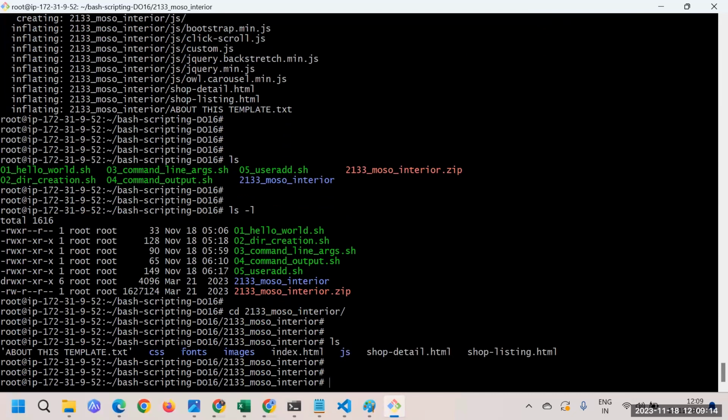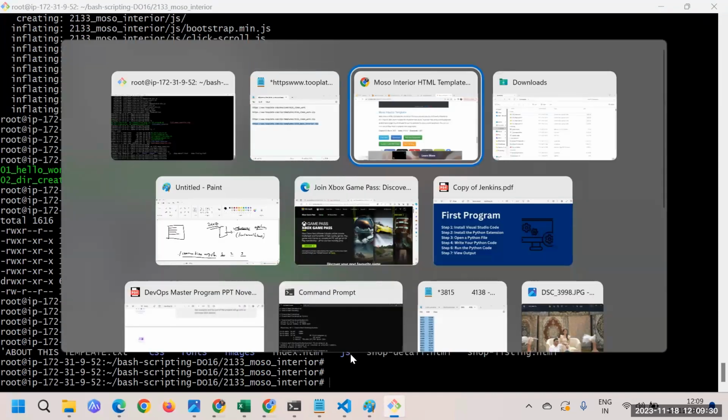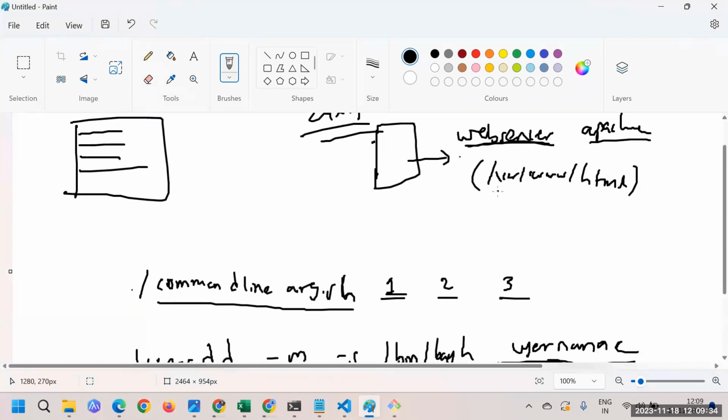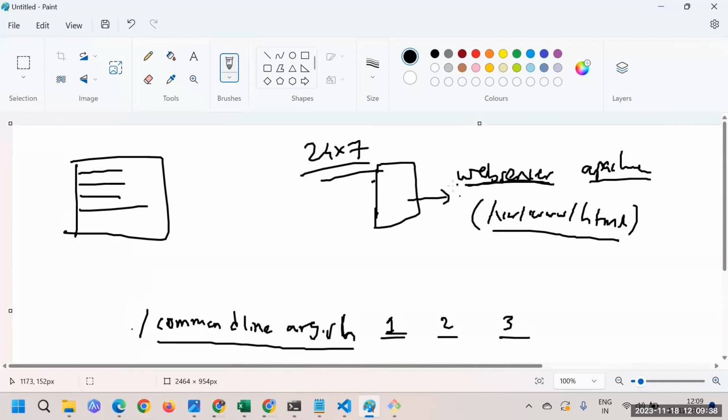Okay, we have got all the things: CSS, HTML, index.html, and everything we have. Now this particular part is my artifact, and I need to put this artifact on the web server, on this particular path, that is /var/www/html. Basically, we need to have this web server.